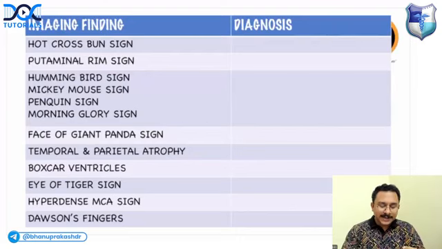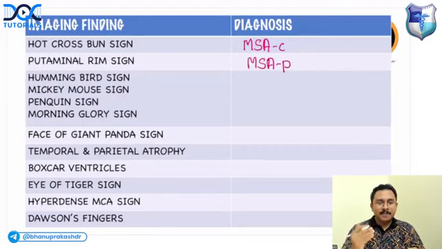Hot cross bun sign seen in multiple system atrophy type C. Putaminal rim sign seen in multiple system atrophy type P. Hummingbird, Mickey Mouse sign, penguin sign, morning glory sign. All of them seen in one condition. What is that?